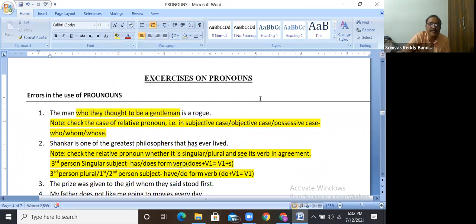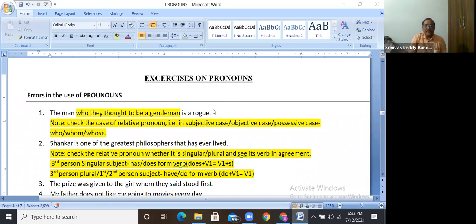Whom they thought to be a gentleman. Here, in the place of who, it should be whom. It should be whom. Very good, Prasuna, Aparna, very good. In the place of who, it should be whom. Whom they thought to be a gentleman, that man is a rogue.